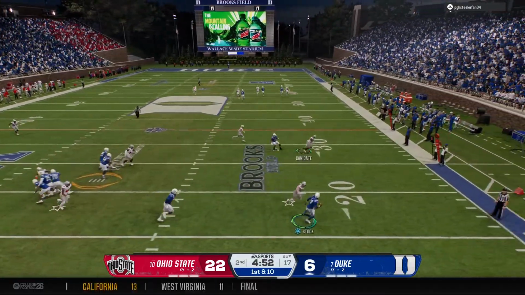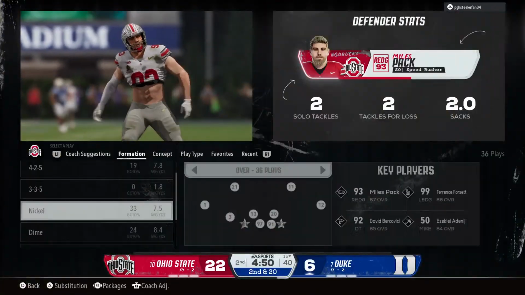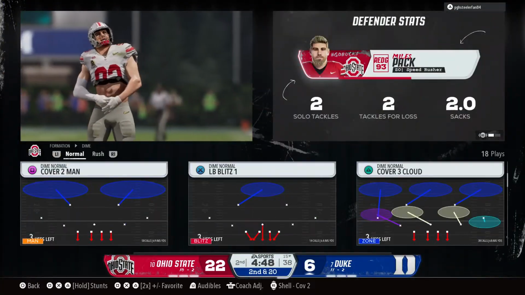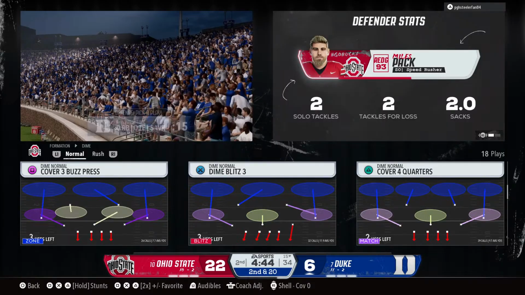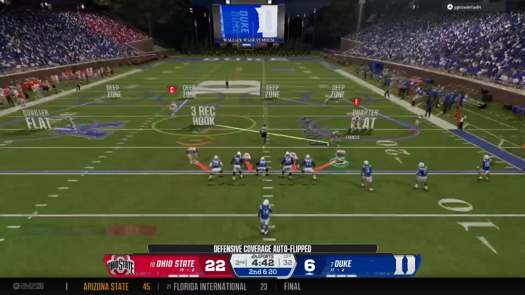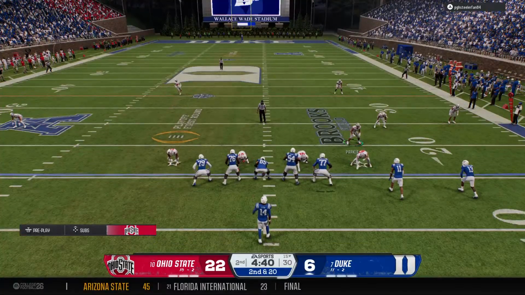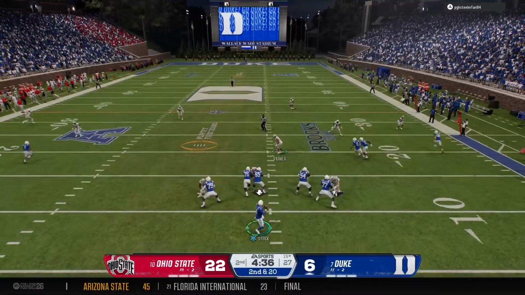He escapes the pocket, but cannot make a play, and they sack him. What a play here by this defensive line. You can get so caught up in the flashy offense of Ohio State in recent years, but let's not forget, they still play defense in the Shoe and have such great history and tradition with that defensive line play.